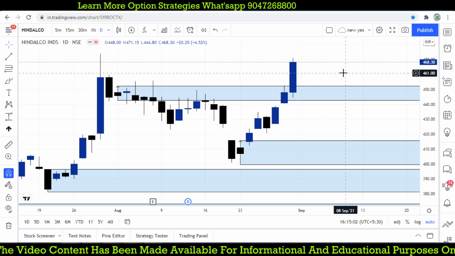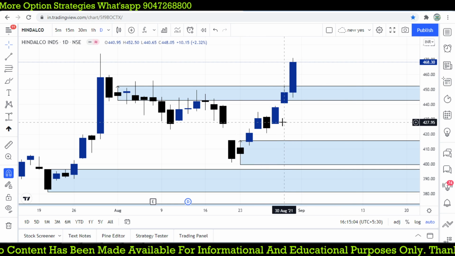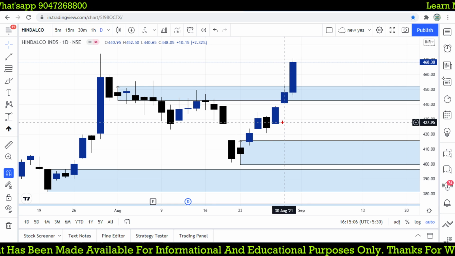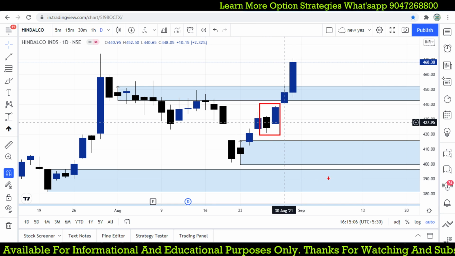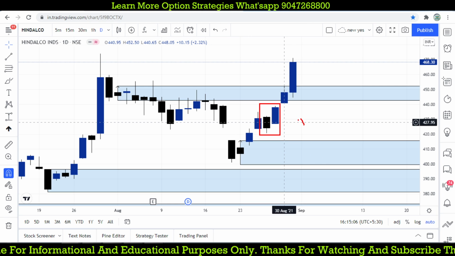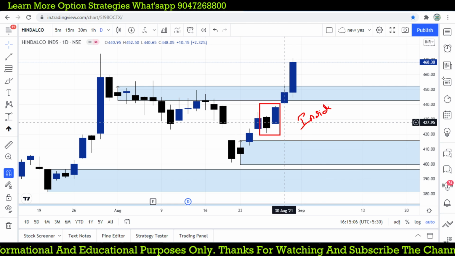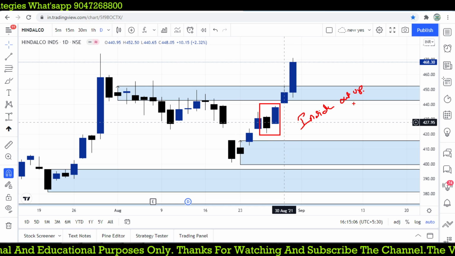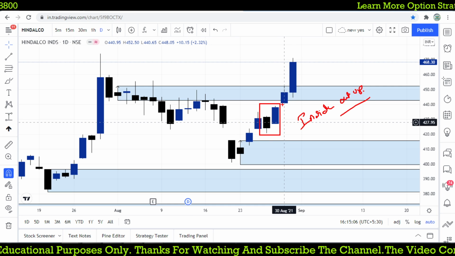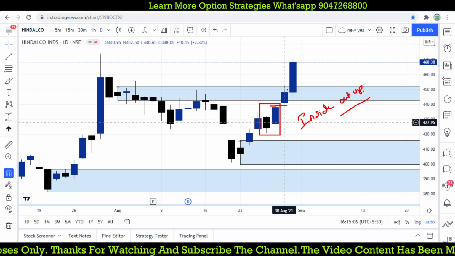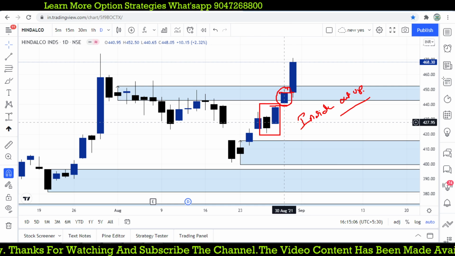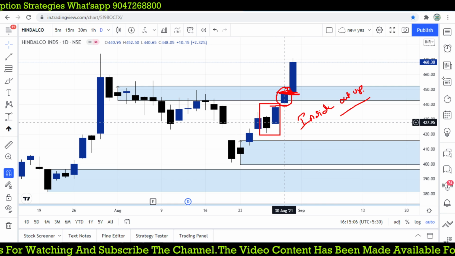And let's see, there is a candlesticks pattern. Anyone who knows about the candlesticks pattern, this one again is a bullish candlestick, inside out up, right? So that is a bullish condition. This is the level where I'm going to take a buy, but next day I didn't get an opportunity, but today I got this opportunity, right?